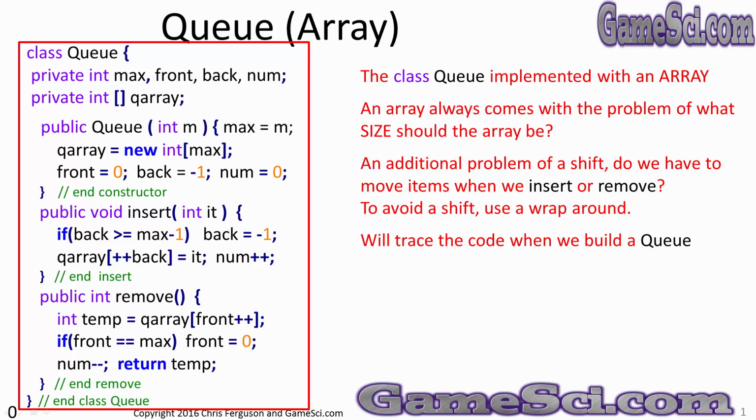An additional problem we have with a Q is a shift. Do we have to move items when we insert or remove? To avoid the shift, this code is going to use a technique called wraparound, where when we reach the end of the array, we wrap data back around to the beginning. We'll trace this code when we build a queue.